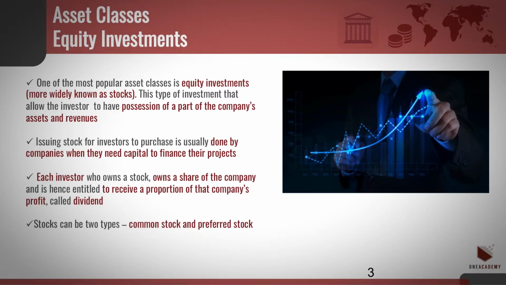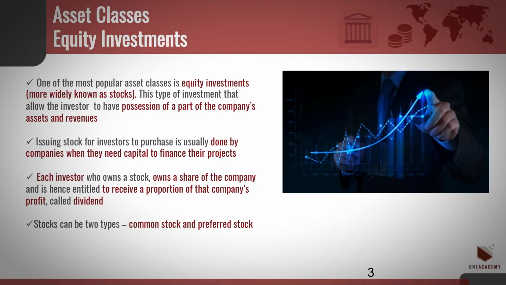One of the most popular asset classes is equity investments, more widely known as stocks. This type of investment allows the investor to claim ownership of a company and have possession of a part of the company's assets and revenues. Issuing stock for investors to purchase is usually done by companies when they need capital to finance their projects. Each investor who owns a stock owns a share of the company and is entitled to receive a proportion of that company's profit. These profits are usually paid in the form of dividends.